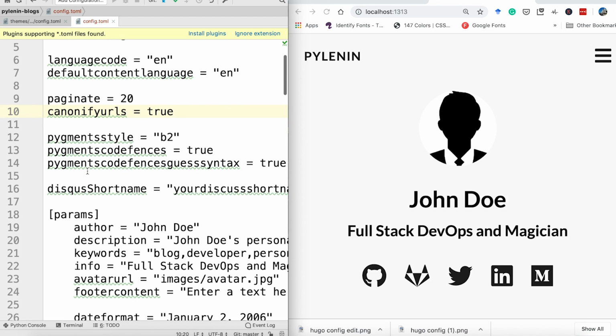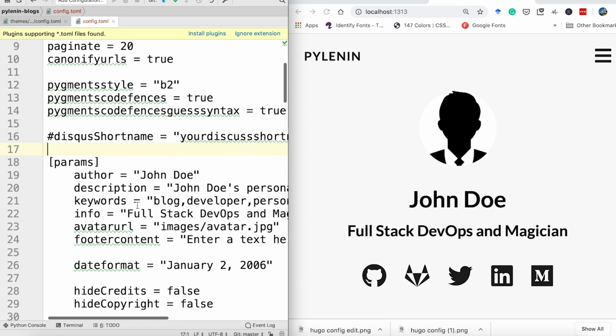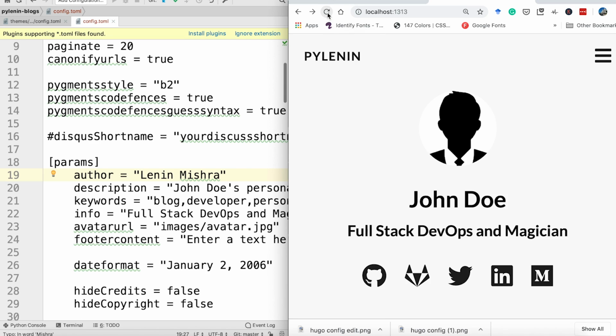So now let's go again through the parameters. We have discussed the Disqus short name here. This is basically for allowing people to comment on your blog posts. However, we don't want that, or at least I don't want that. So I'm going to comment it out. So I don't need the Disqus short name. Let's go to these parameters now. Author is John Doe. Let's replace it with our own name, Lenin Mishra. We should see, okay, so you can see the author name has also changed here.